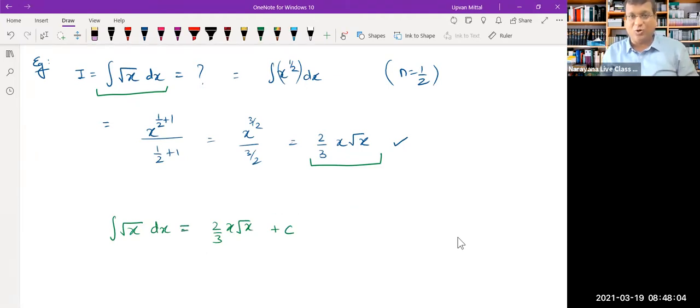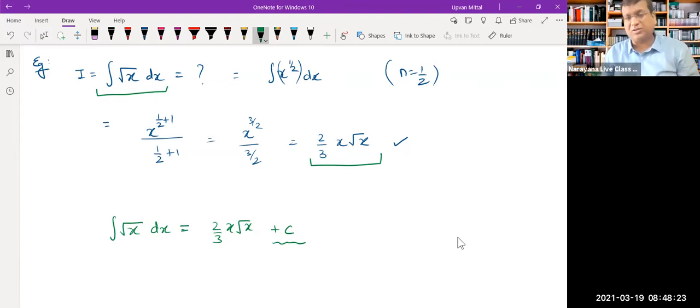But generally, in order to avoid all this foolery, what we do in physics is that we just put a constant here. We just say that the integral of root x dx will be equal to 2 by 3 x root x plus constant. And this constant can be any number. It will be dependent on the conditions of the physics problem.